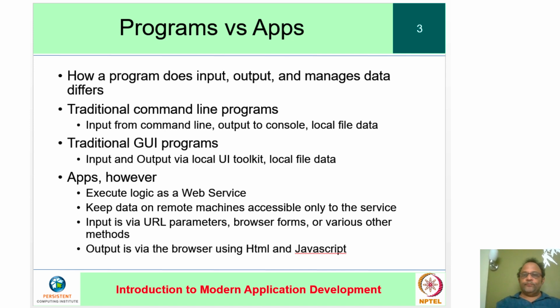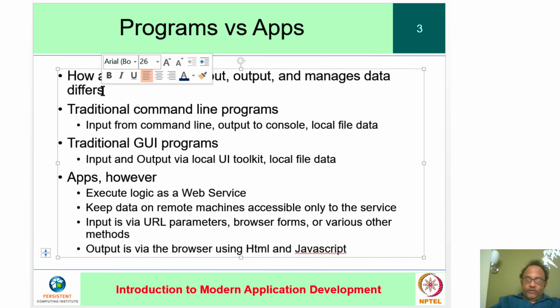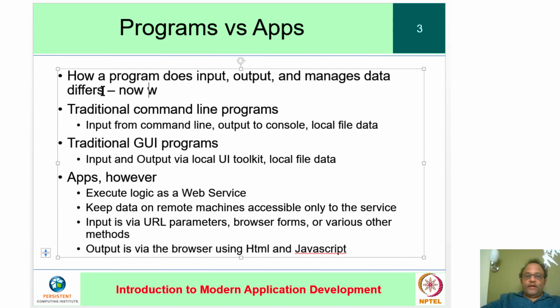The next observation we had was that programs, which is how we normally think, versus web apps, the distinction is between how exactly you do input, output, and manage data. Now we can actually add one more thing to this, which is navigable application state.